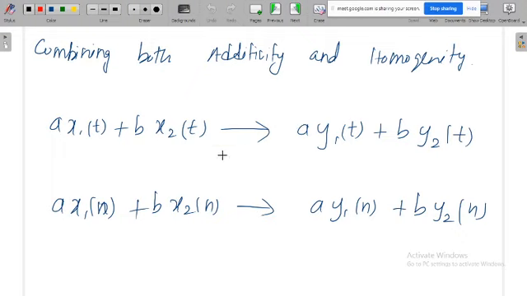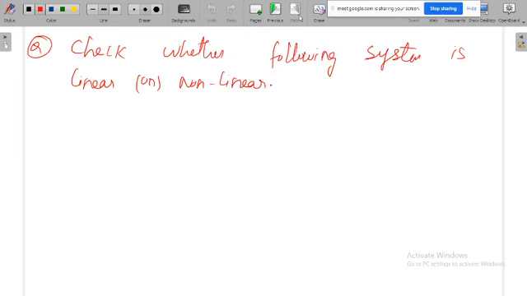Later we'll get some understanding, and we can say easily by looking at the question directly whether the given system is linear or not, because that will be useful in the examination. Before solving the question, you should know whether the system is linear or not, but definitely you have to proceed with the steps, then prove that the system is either linear or non-linear. So now the question is y of t is equal to t into x of t.